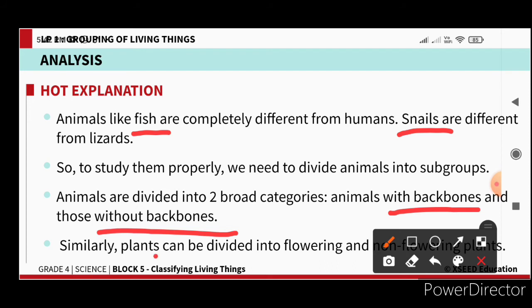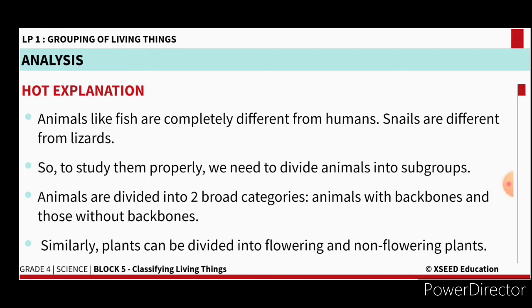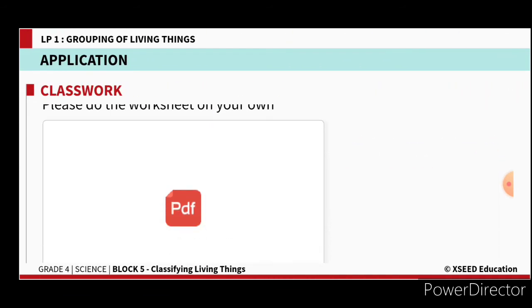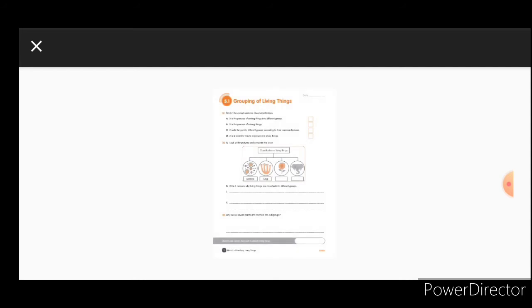And plants are also like that, some plants give flowers, some cannot give flowers. So based on this character, we can divide plants into flowering and non-flowering. Now we will see what the worksheet questions in 5.1 are.